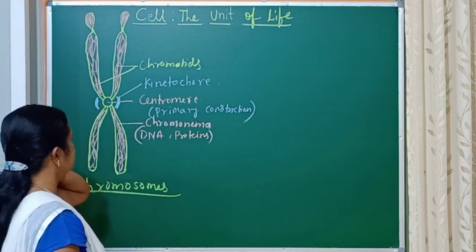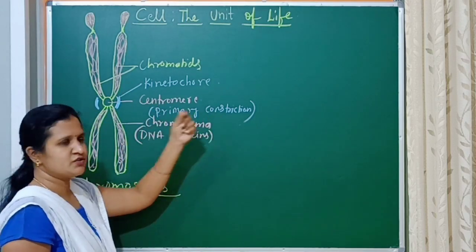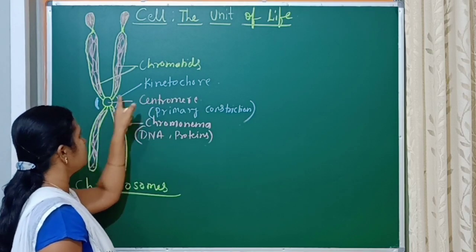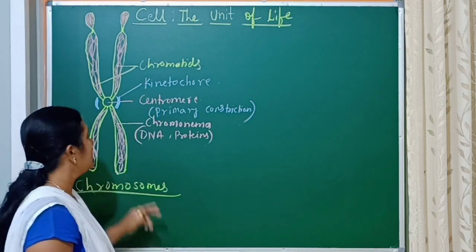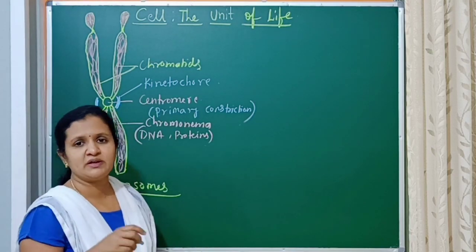It is a narrow region in which the two chromatids are held. The kinetochore protein complex is where the spindle fibers will be attached.